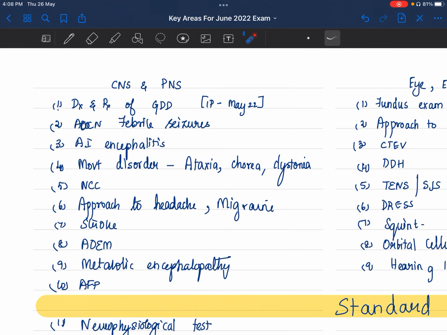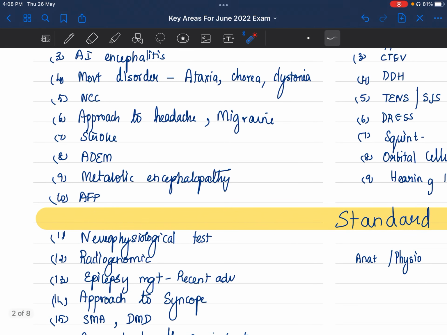Neurocysticercosis, please read and go. Both the treatment part as well as differentiating between TB and neurocysticercosis on neuroimaging. Migraine and approach to headache, must read. Stroke management and approach important. ADEM, yes. Metabolic encephalopathy, all this the IJPP neurology book has given chapter wise. So you can go through that.